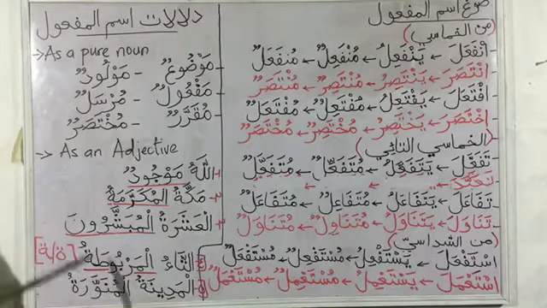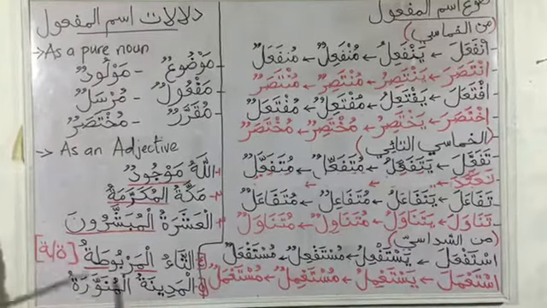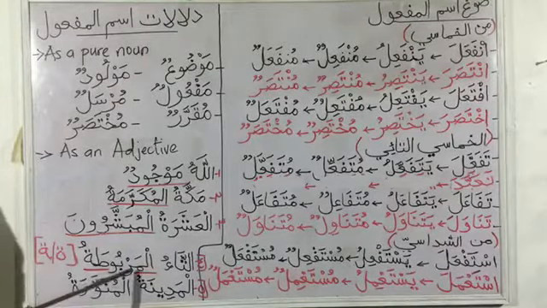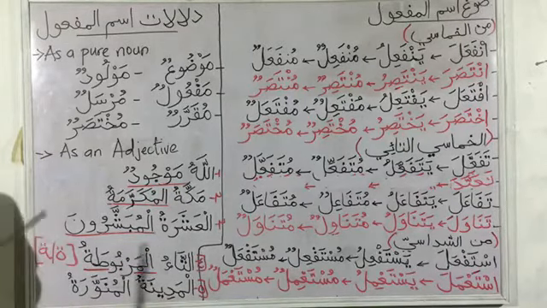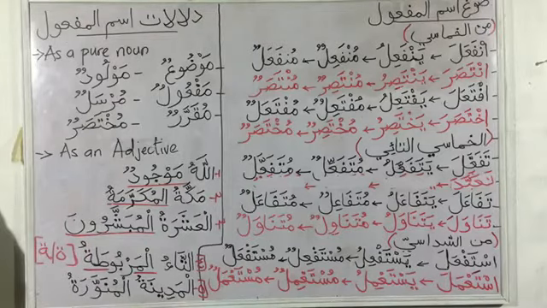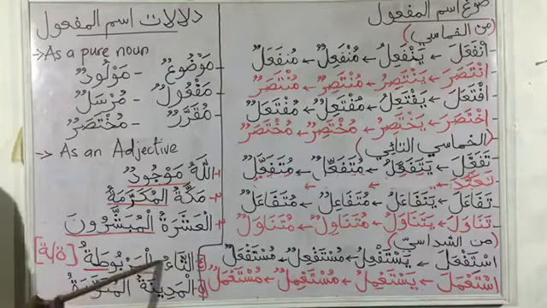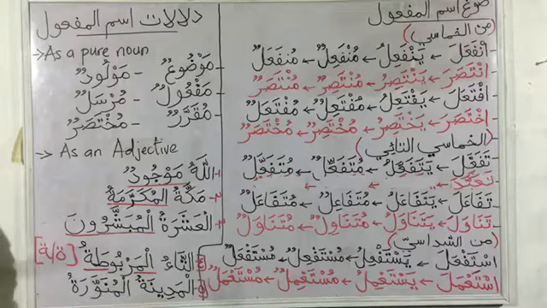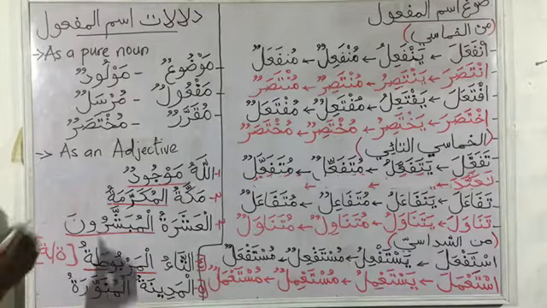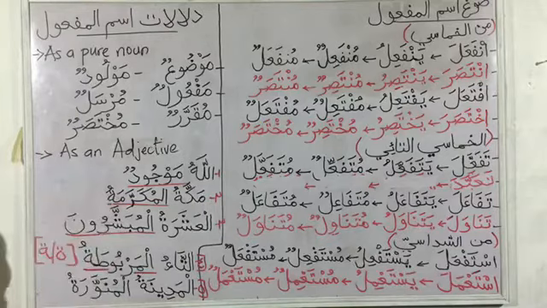So here we have at-ta'u al-marbutatu. We know this is the ta'u al-marbutatu. So it is al-marbutatu because this is from rabata. And the ism maf'ul of rabata is marbut. The meaning of rabata is to connect. So when we connect the ta together, we have marbut, which is the connected ta. So we can say it is a round ta. At-ta'u al-marbuta. If you notice, there is no sign of femininity here. We cannot see the ta marbuta that we know as a sign of femininity here, because the letters of Arabic are feminine. So we can also say that if you have an open ta like this, we can call it at-ta'u al-maftuha.